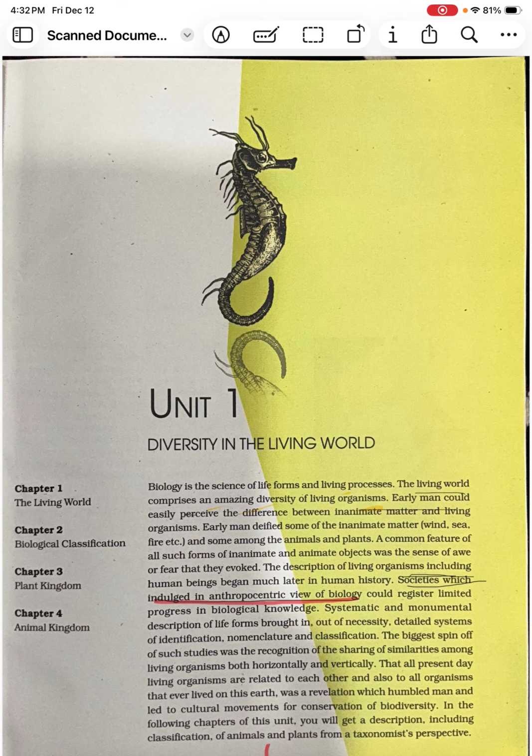So the humans during the time, they thought that there should be a name given to them. So when there is a name given for a particular organism, identification is nothing but comparing with the other organisms. Nomenclature is nothing but naming the organism. And classification, what do you mean by classification? You are giving a place or a position to the organism.